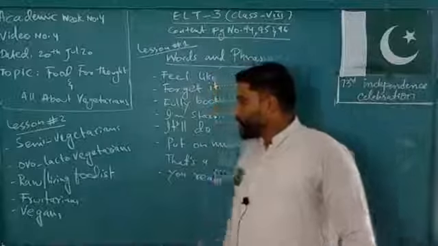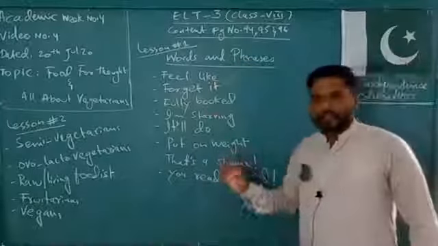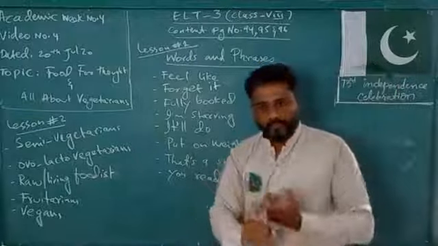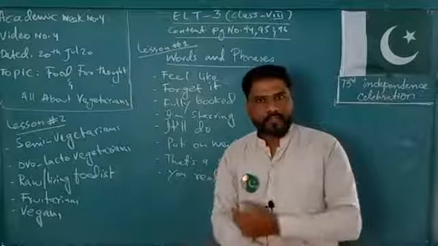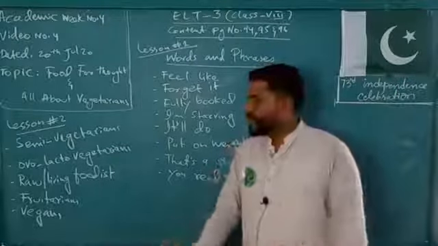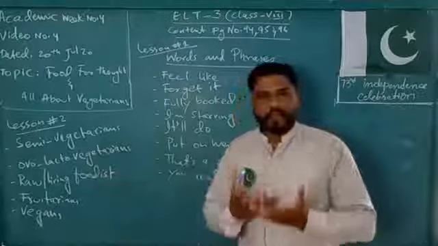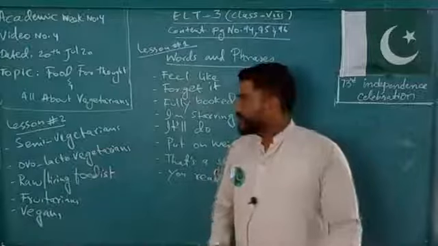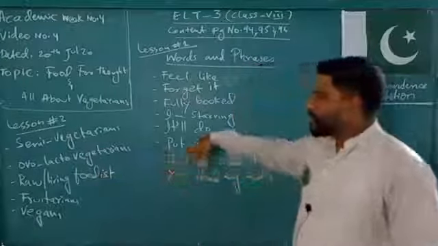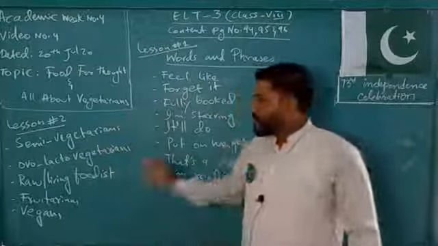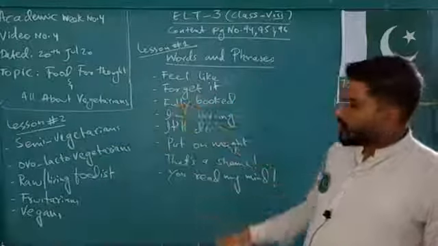Vegans don't eat any product of milk like cakes, ice cream or stuff like that, any product of eggs, or any product of meat or beef, but they rely on what?